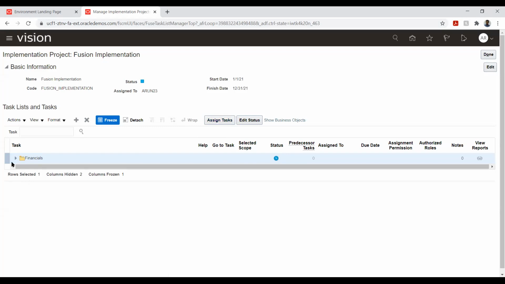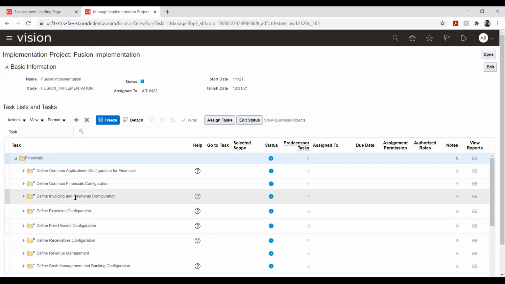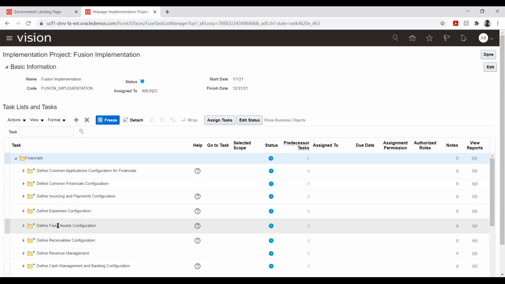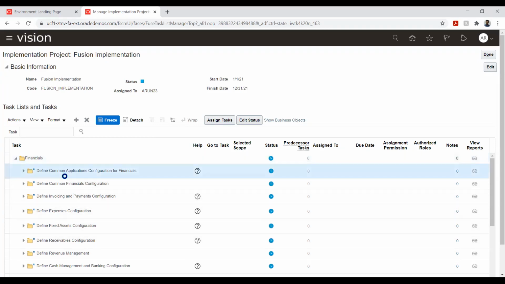Okay. So now inside this financials, we have multiple options or the modules to be configured. For example, let's take payables and receivables and asset module. So it is not that one resource is going to configure all these modules. We will take one person to configure payables, one person to receivables. Similarly, for fixed asset, another person. So how do we assign this basically? So let's say I want to assign this object, the general ledger configuration. That is common application configuration for financials.